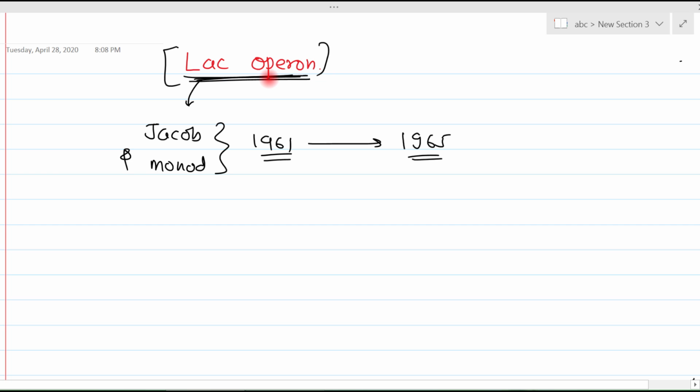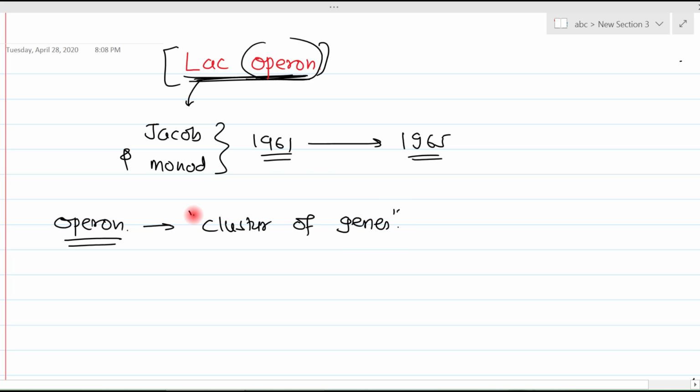Before we try to understand what the Lac operon is, we first have to understand the meaning of operon. The operon is a cluster of genes. That means multiple genes are clustered together. And what kind of cluster is it? It's a cluster of genes which coordinate with each other. Suppose these are three different genes; they coordinate with each other.